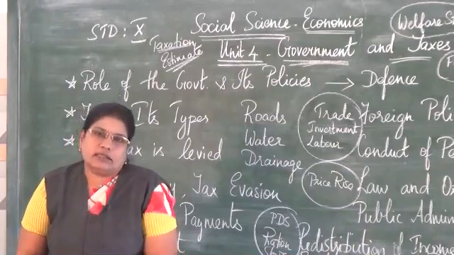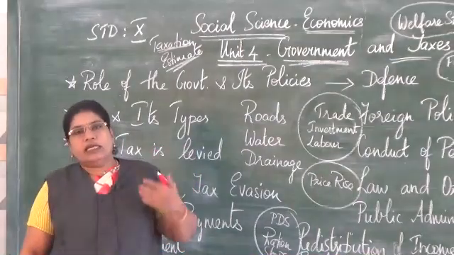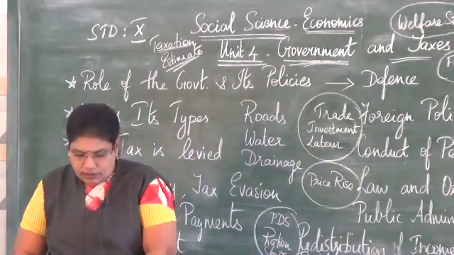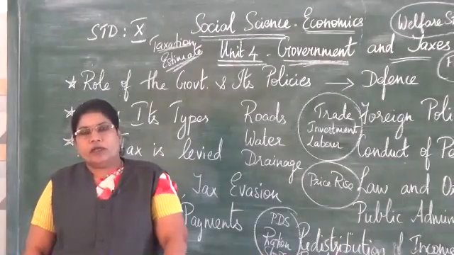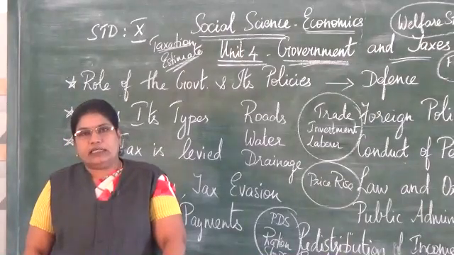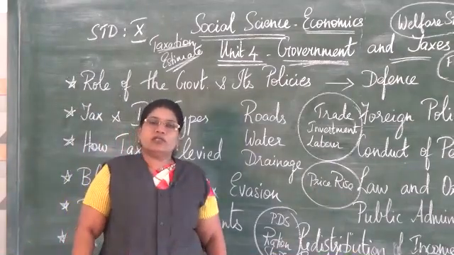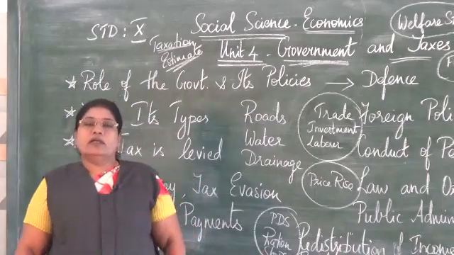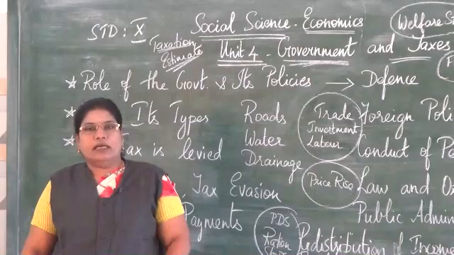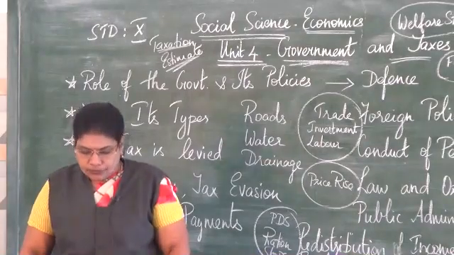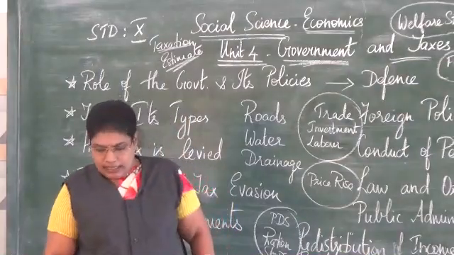Why taxes? Why should we pay the taxes? When you see throughout history, people have paid tax in one form or the other. In those days, it was land tax. Farmers or landlords used to have lands. Based on the produce they got from the land, 1/3 or 1/4 was collected by the government in the form of tax. In order to carry out the various functions, taxes are collected.